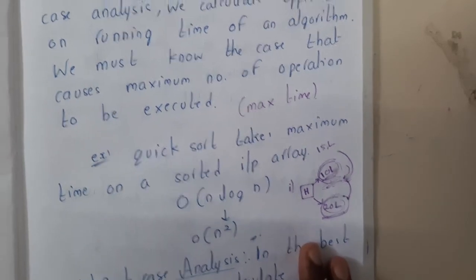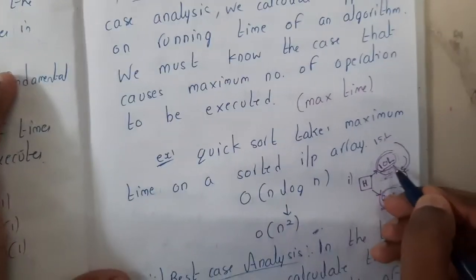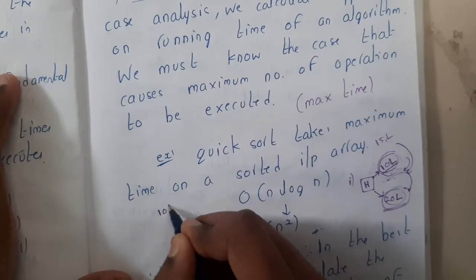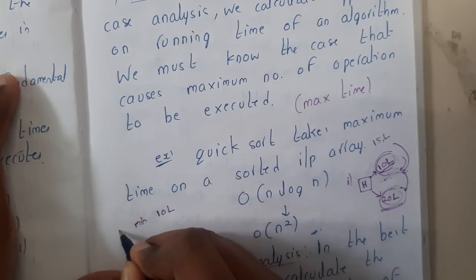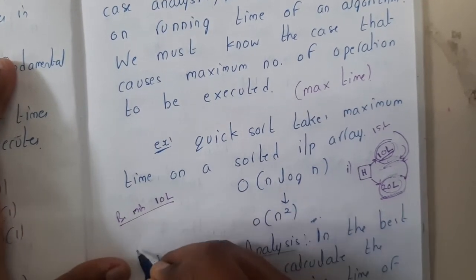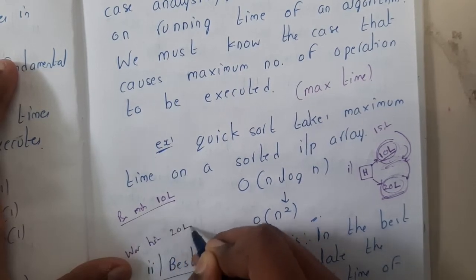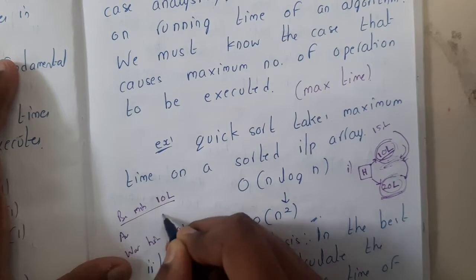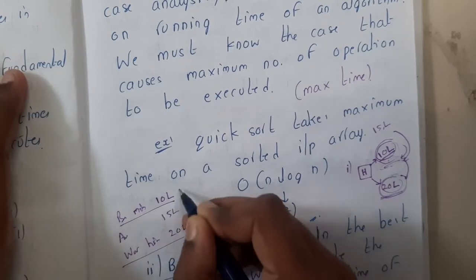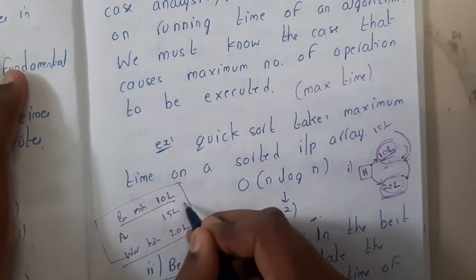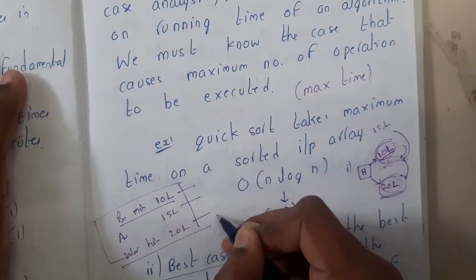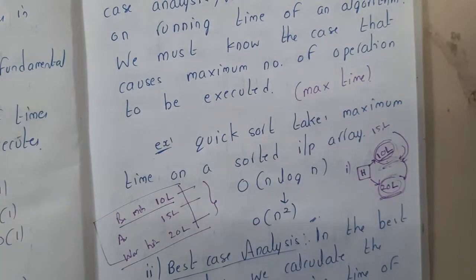So exactly what is worst case? Basically here the best case is nothing but 10 lakhs, the very minimum. The worst case is the highest or maximum case, which is 20 lakhs. And what is the average case, guys? In between, what is there? 15 lakhs. So this is the average case, best case, and worst case, guys. Got it? So I just introduced you to the terminology.